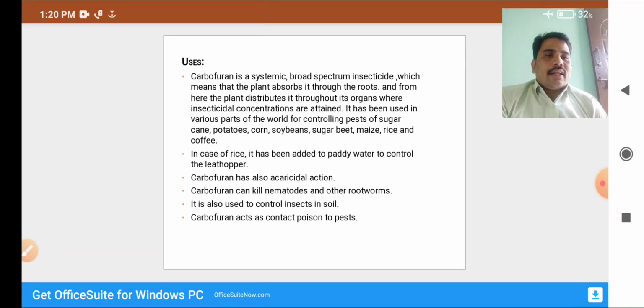Leafhoppers mainly affect the paddy field, and can cut the neck of the paddy, and carbofuran is highly dangerous to the leafhopper group. Carbofuran also has acaricidal action. It can kill nematodes and other root worms, is also used to control insects in soils, and acts as a contact poison to the pests.